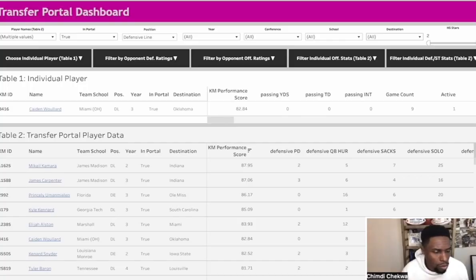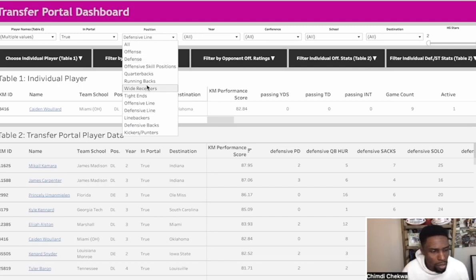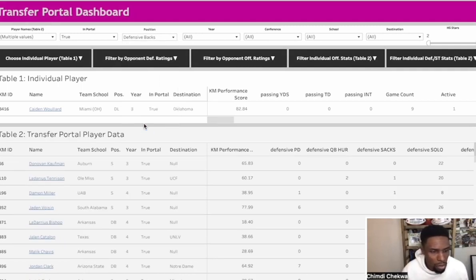So let's see if we can improve the secondary. Miami did a solid job, a decent job on third down, only giving up about 30% on third down. On fourth down, however, they gave up a little bit more than their competition. So there's some room to improve on defense. So let's look at some of the cornerbacks. Let's see if we can get a lockdown corner who can defend the pass, but also can come up and make a tackle as well.